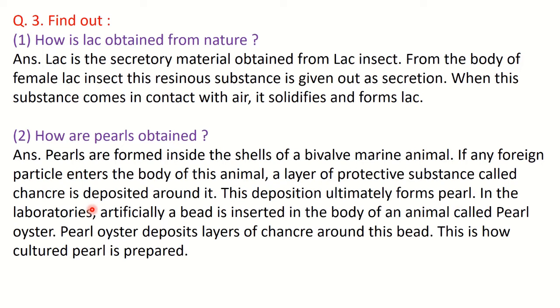In laboratories also, artificially we can obtain the pearl. So in the laboratory, some bead is inserted in the body of the animal called pearl oyster, and this pearl oyster starts depositing layers of nacre around the bead, and this way cultured pearls are obtained.